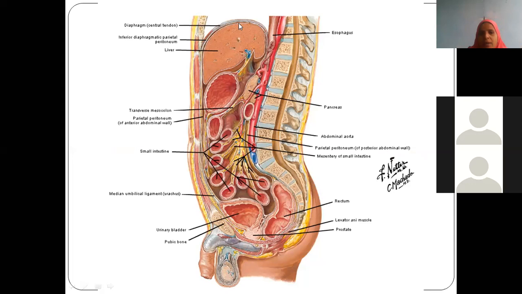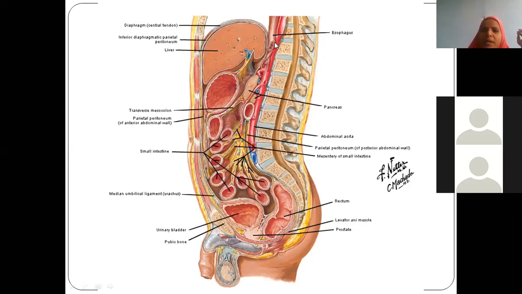So the coronary ligament, actually the liver is completely a peritoneal organ. Suppose this is the liver and you will see everywhere it is surrounded by peritoneum except for a few areas which are called bare areas. So actually this falciform ligament, now further continuation, coronary ligaments.